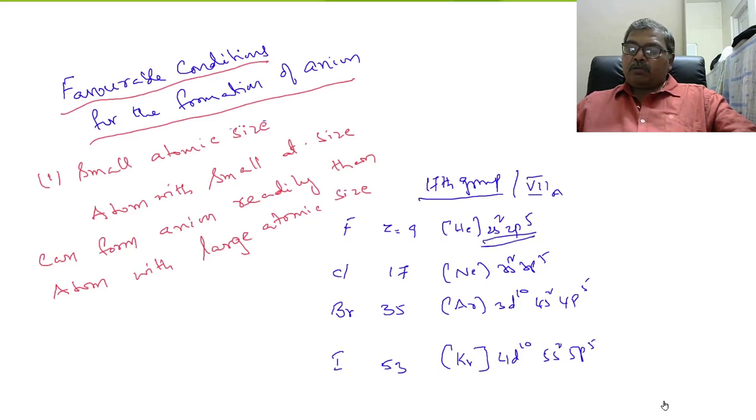So here only two orbits are present. In case of chlorine, three orbits are present.